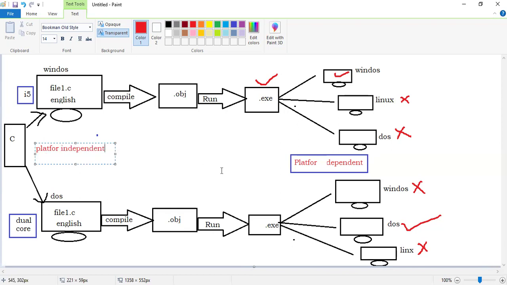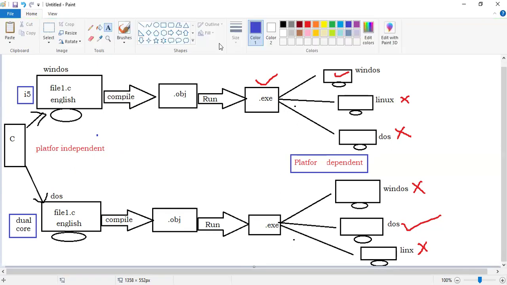The C language, from one point of view, is platform independent. From another point of view, it is platform dependent.